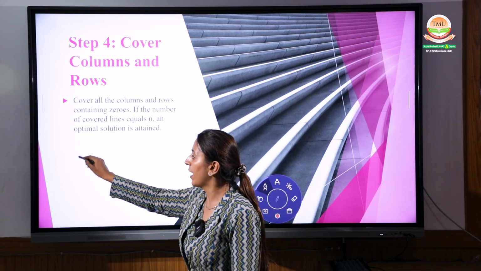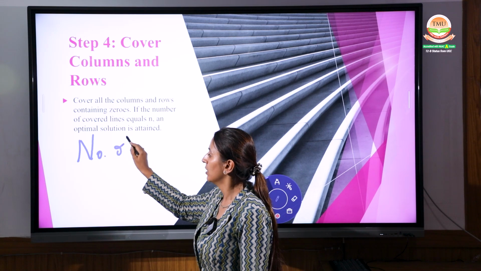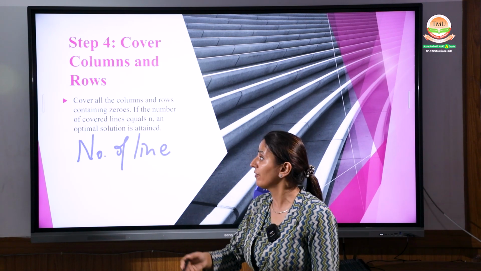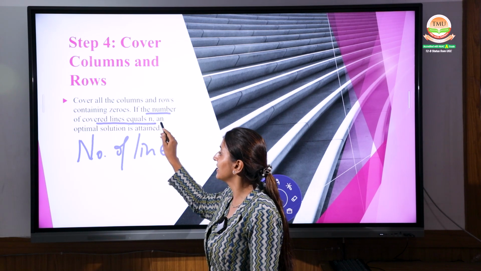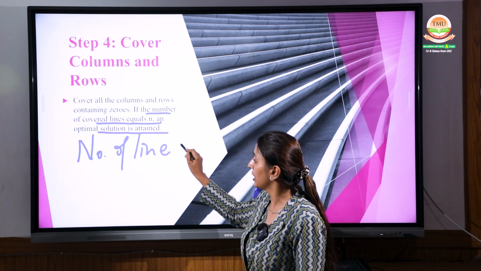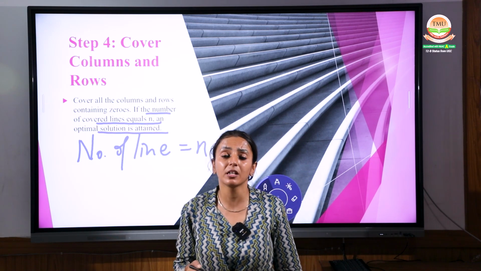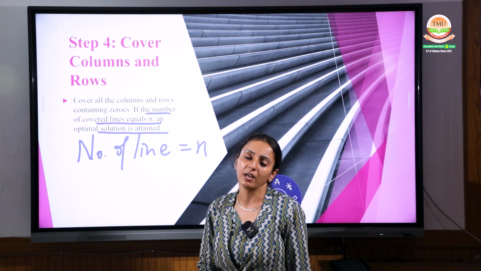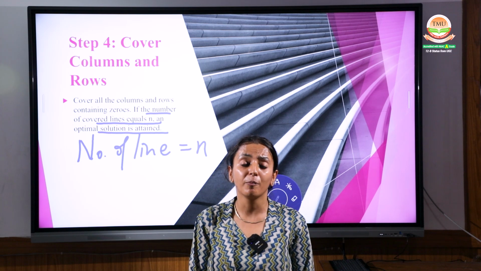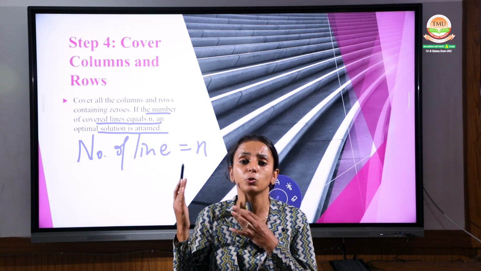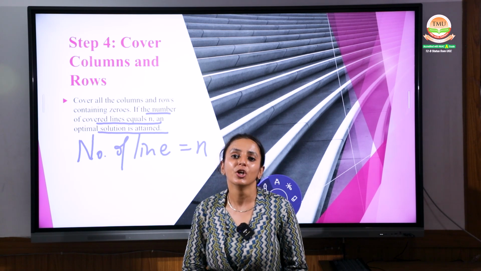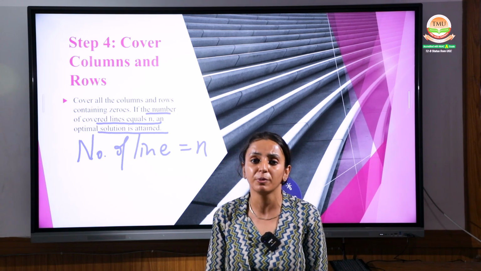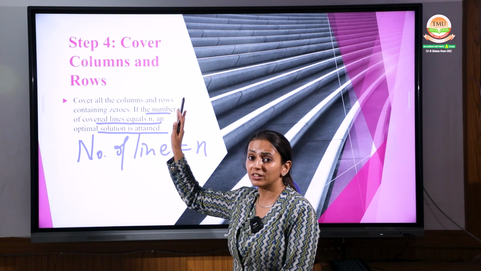That means you have to find out the number of lines, that is, how many lines you have drawn. If the number of covered lines is equal to n, where n means the rows and the columns, then your optimum solution will be attained. And if it is not equal, meaning the lines are fewer than the number, then definitely you have to make some adjustments. We will do in this session how the adjustments will be done. This is your step number 4.